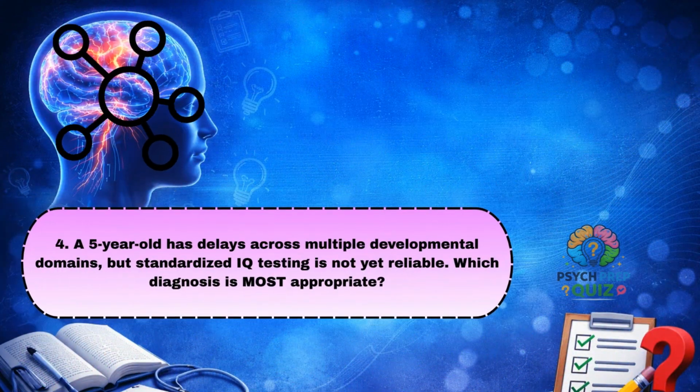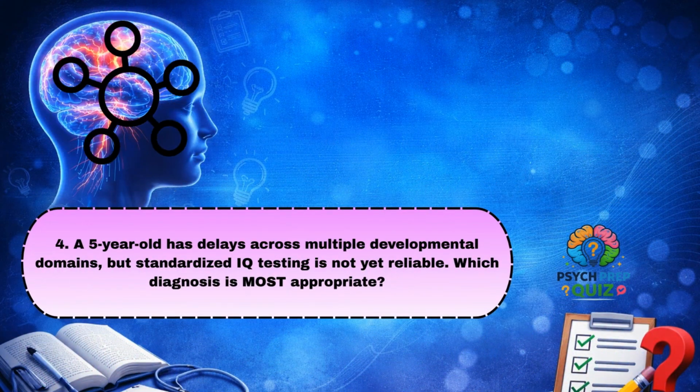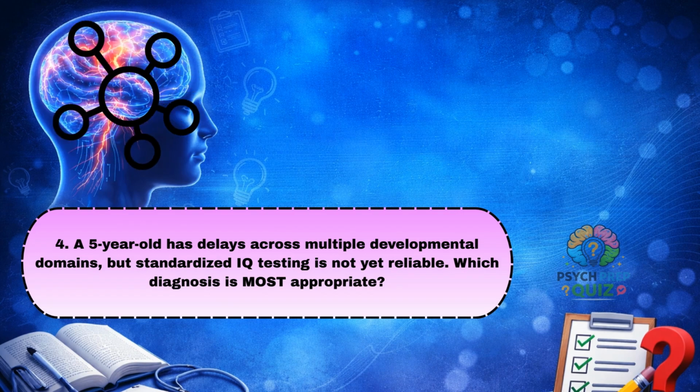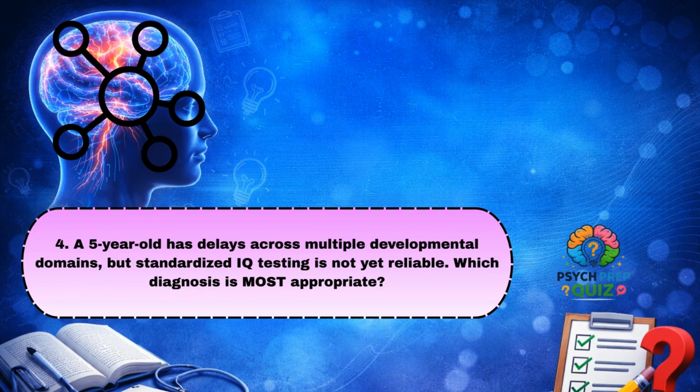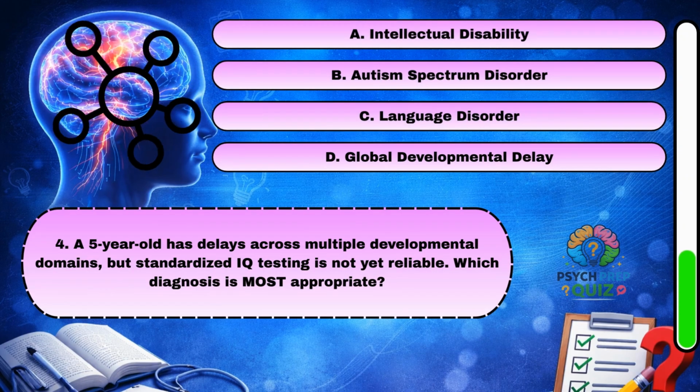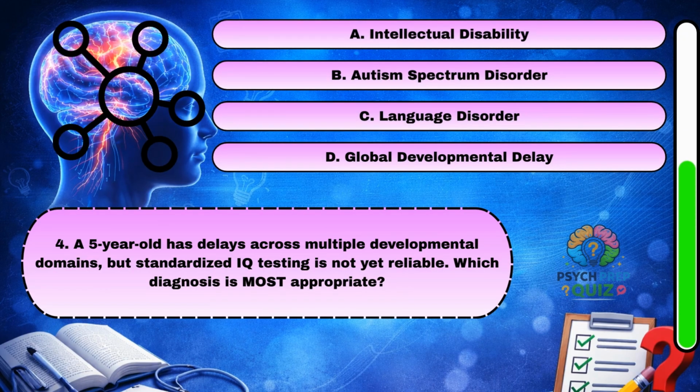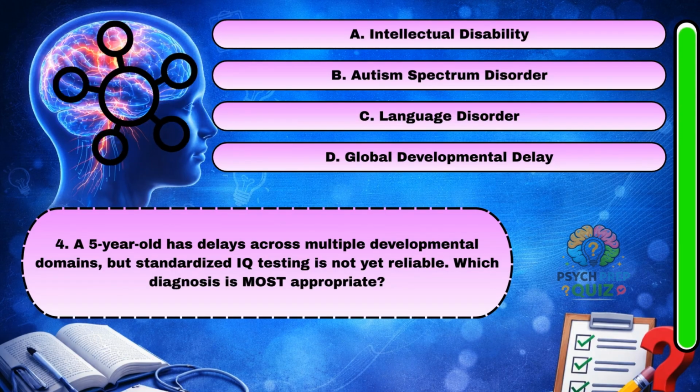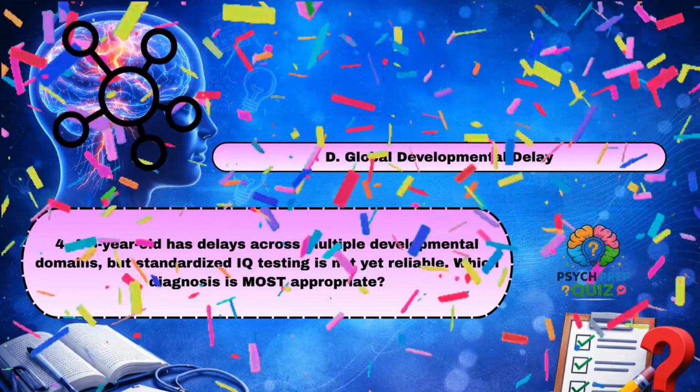A 5-year-old has delays across multiple developmental domains, but standardized IQ testing is not yet reliable. Which diagnosis is most appropriate? D. Global developmental delay.